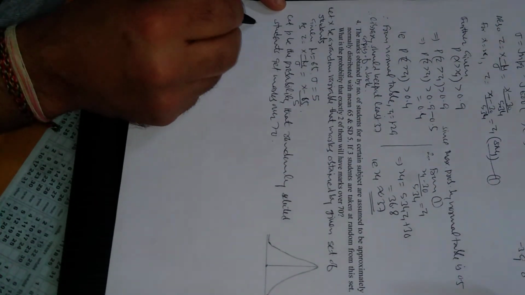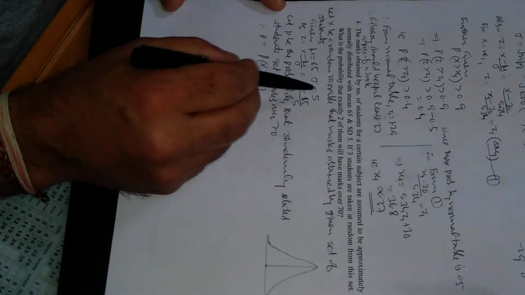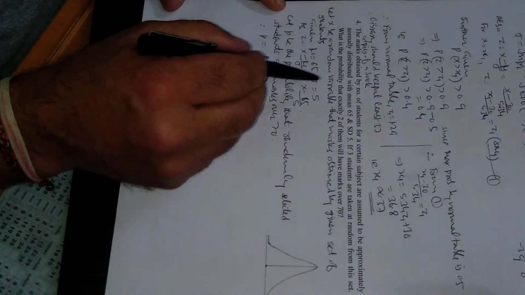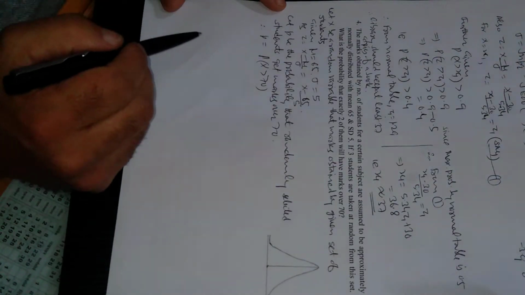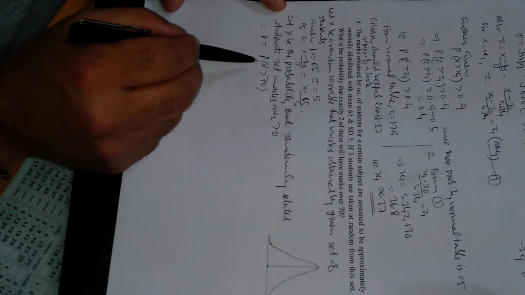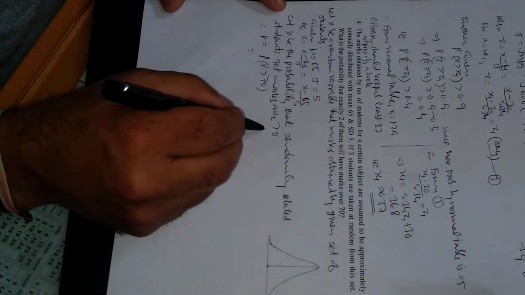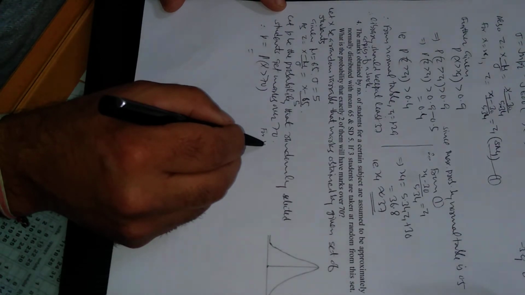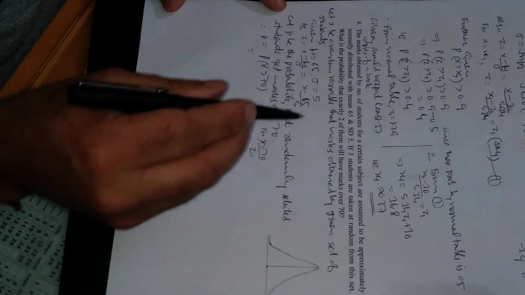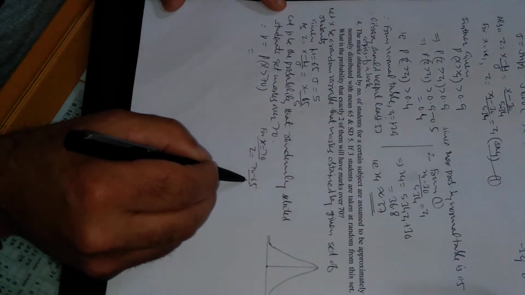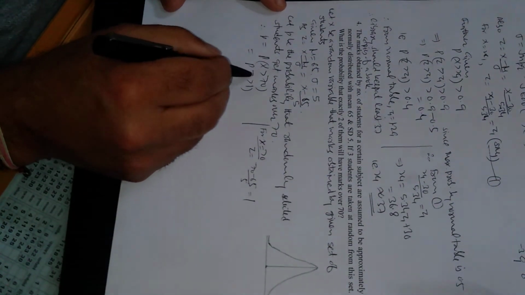over 70. Therefore this probability p will be the probability that x is greater than 70, because the random variable is the marks obtained by the given set of students. We don't know exactly how many students are in the set, but we have to find the probability that a student gets marks over 70. First, convert this in terms of z. For x equal to 70, z will be 70 minus 65 upon 5, so this will be 1. So in terms of z, this will be z greater than 1.